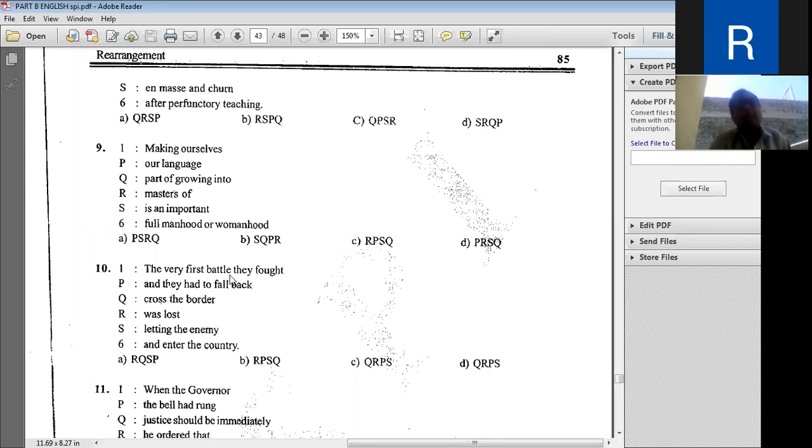So the very first battle they fought was lost, and they had to fall back, letting the enemy cross the border and enter into their country. So the correct order is RPSQC.